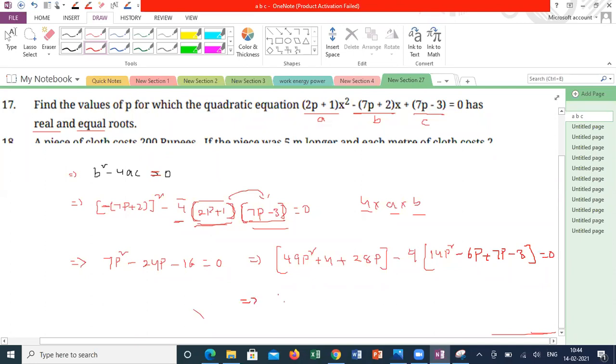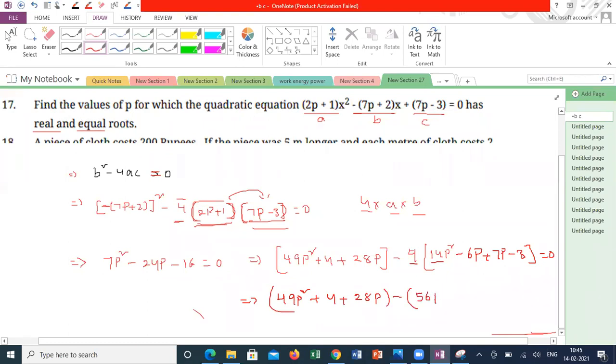So again 49p square plus 4 plus 28p minus 14 into 4 is how much? 56.